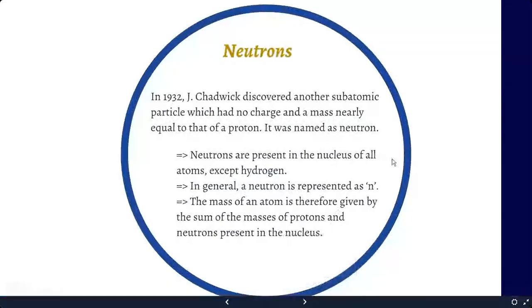First of all, what is a neutron? The neutron was discovered in 1932 by James Chadwick. It is a subatomic particle which has no charge and a mass nearly equal to that of the protons. It is known as the neutron. And what are its special properties? Neutrons are present in the nucleus of all atoms except hydrogen. In general, a neutron is represented by the small letter n, and the mass of the atom is given by the sum of the masses of the protons and neutrons present in the nucleus.